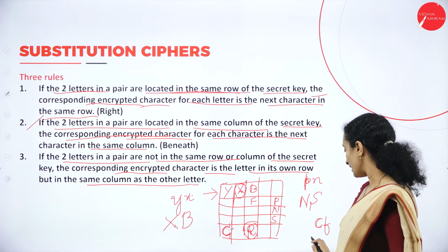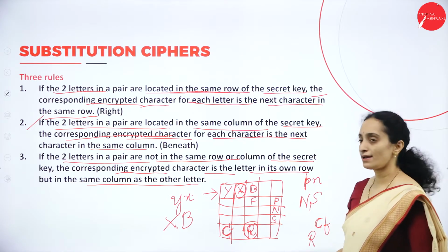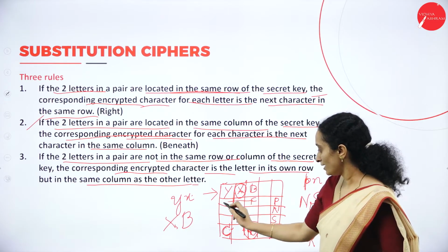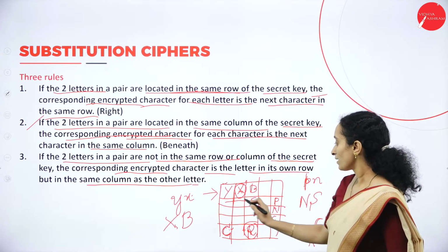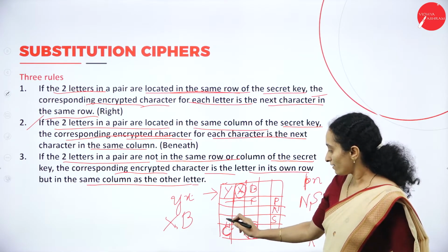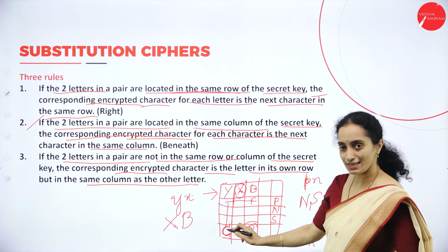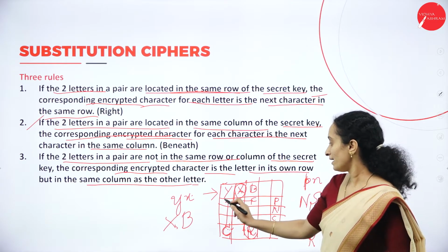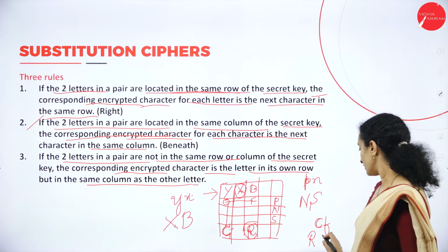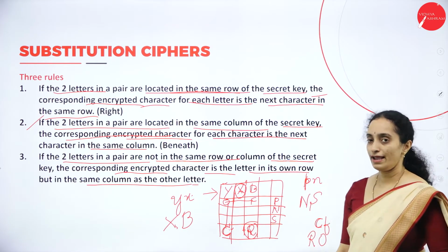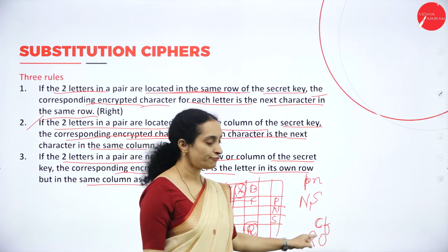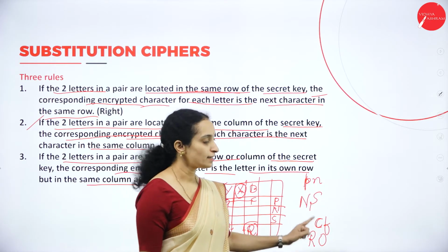For C, it will be encrypted as R. Same with F: F has to consider its row, and the column where C is present. Here that is O, so F will be encrypted as O. So we have CF encrypted as RO.